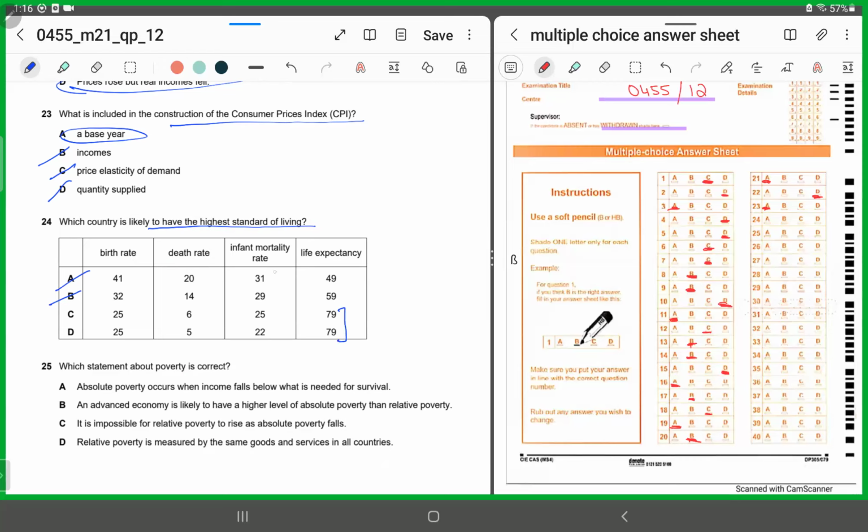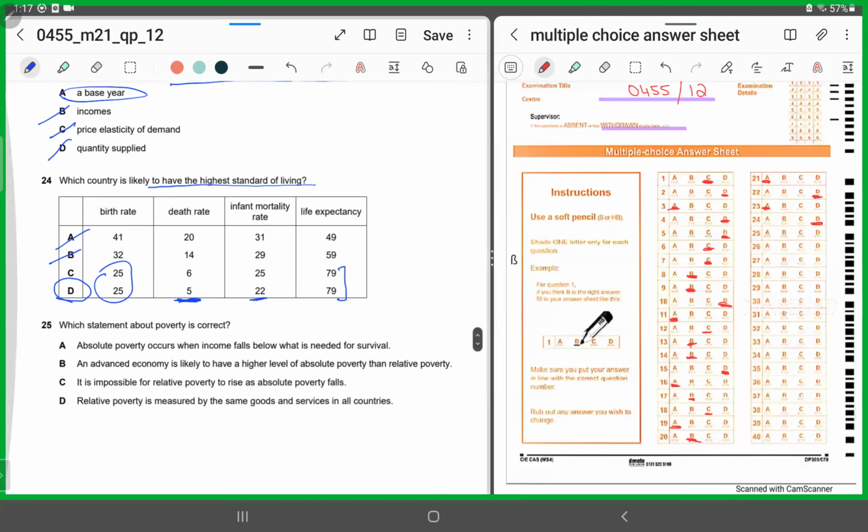What about infant mortality? Infant mortality means the death of children less than 1 year, right? So in which is it lowest? It's lowest in D. What about the death rate? Again, the death rate is low in D. Birth rate is the same. So looking at both the death rate and the infant mortality, D is better. So D has a higher living standard. When the death rate is low, fewer children die when they are less than 1 year of age. The life expectancy is the highest and the birth rate is the lowest. So for 24, it has to be D.